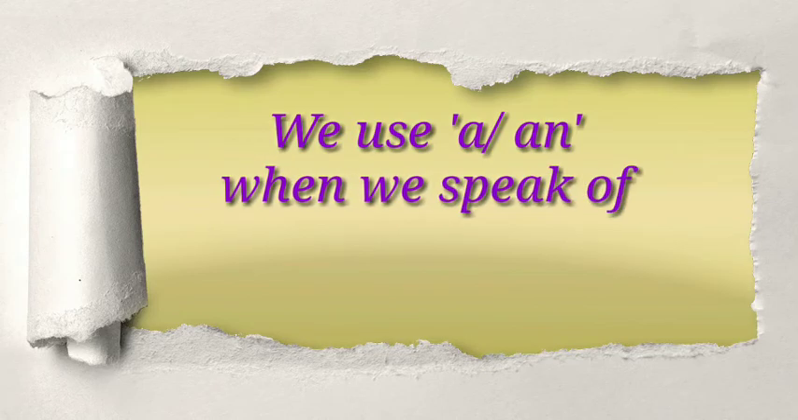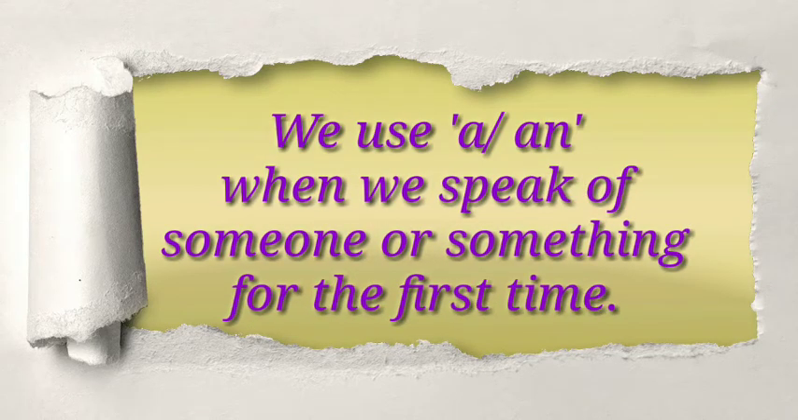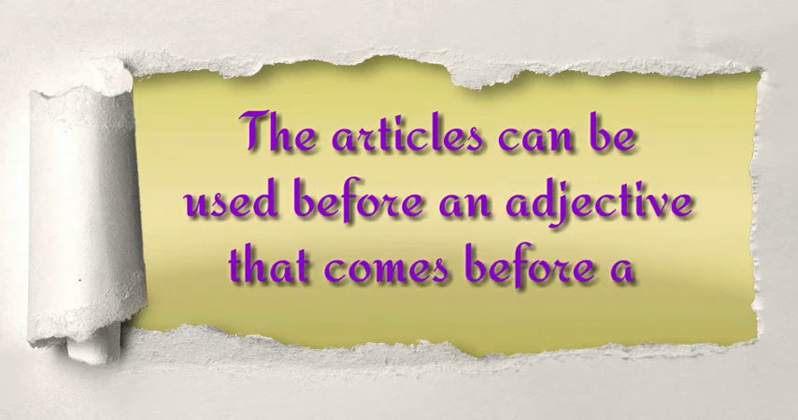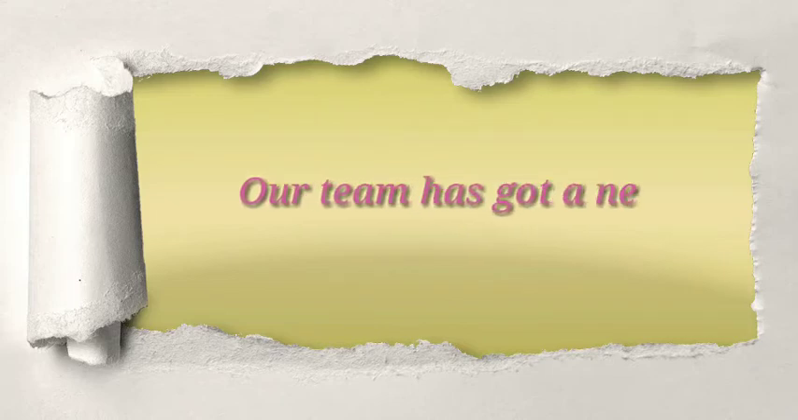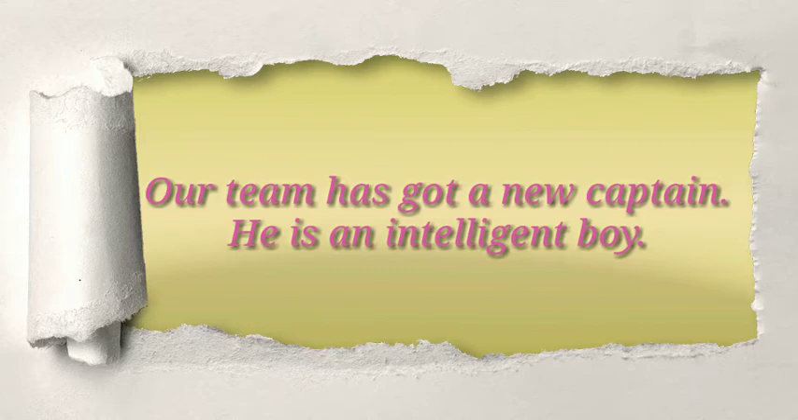We also use a or an when we speak of someone or something for the first time. The articles can also be used before an adjective that comes before a noun. For example, our team has got a new captain. He is an intelligent boy.